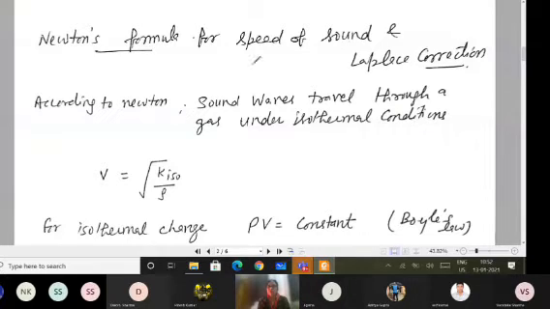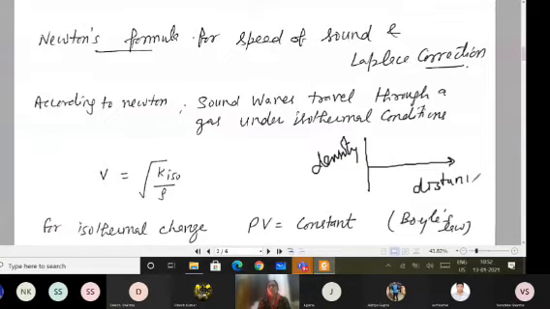Of course, I think you are aware of that when I'm talking about a sound wave traveling through the air, then compressions and rarefactions are formed. It means density is changing with the distance. Compressions are the areas of large density and rarefactions are the areas of small density. This I have already explained to you.